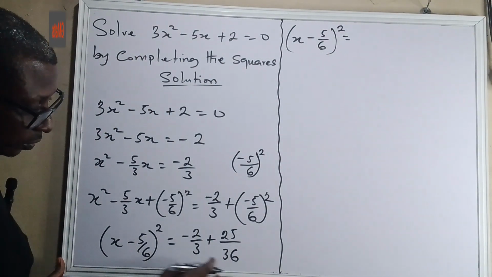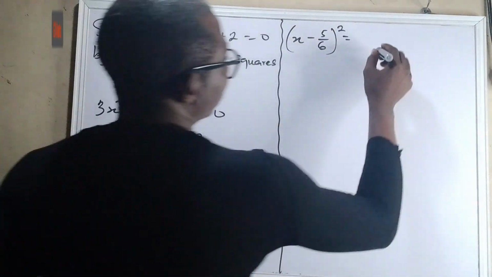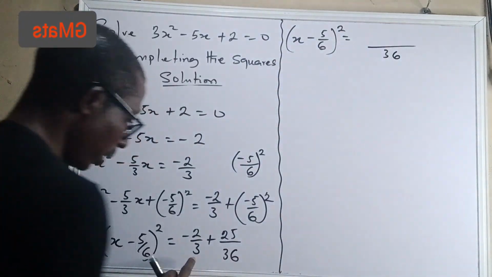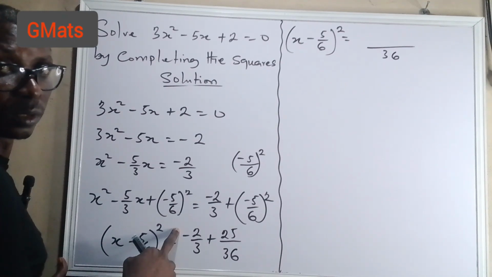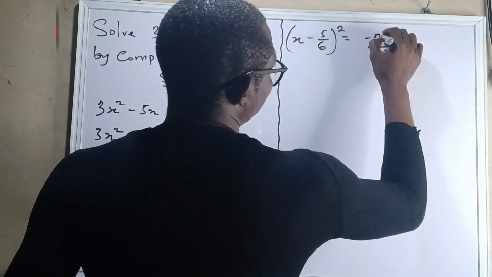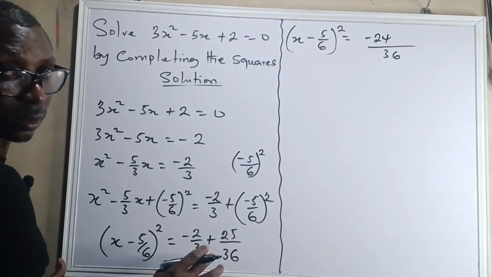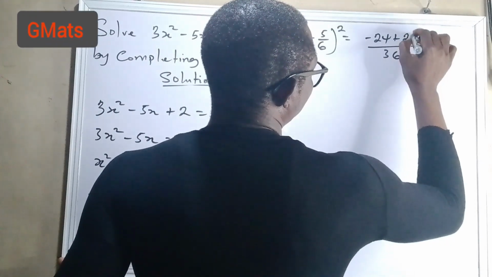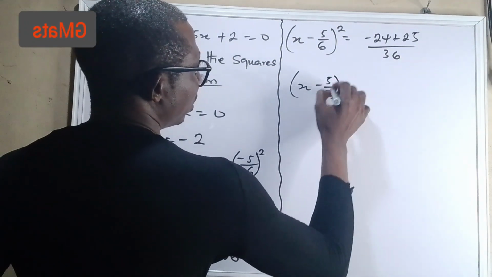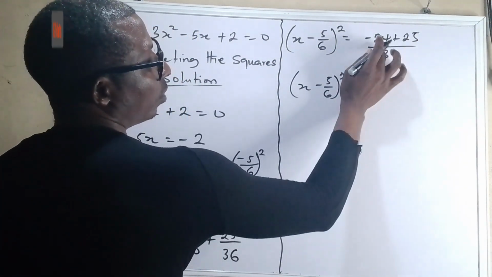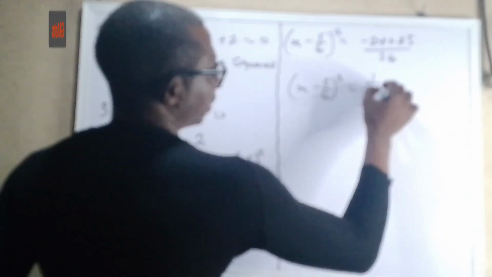now we find the LCM of these two terms. Okay, 3 and 36. That is 36. Now 3 goes in 36, 12 times. 12 times -2, that is going to give you -24. Okay, so 36 goes in 36 once. So 1 times 25, that will be +25. Okay, so you have (x - 5/6)² equals to, now -24 + 25, that gives you 1/36.